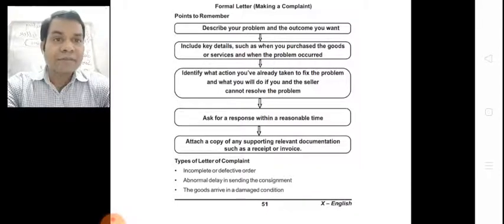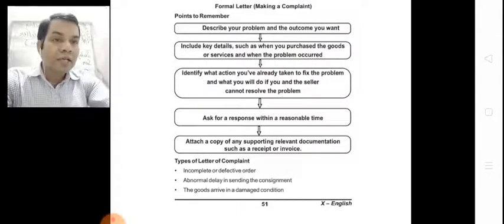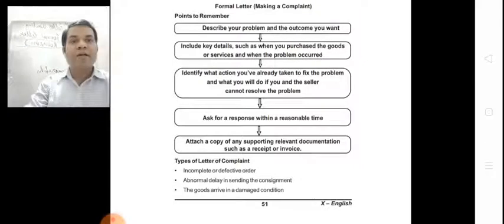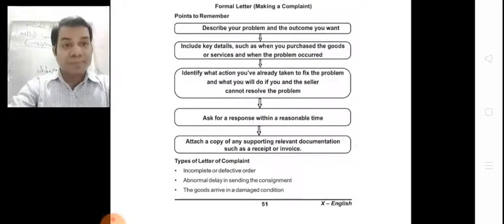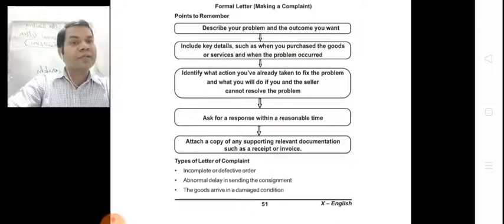Next, identify what action you have already taken to fix the problem and what you will do if you and the seller cannot resolve the problem. Ask for a response within a reasonable time. Attach a copy of any relevant supporting documentation such as a receipt or invoice.